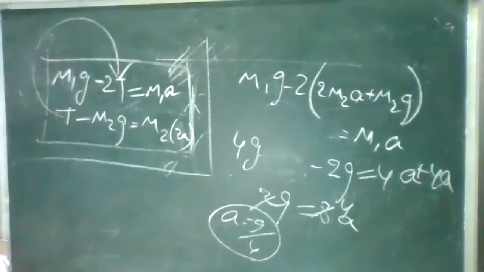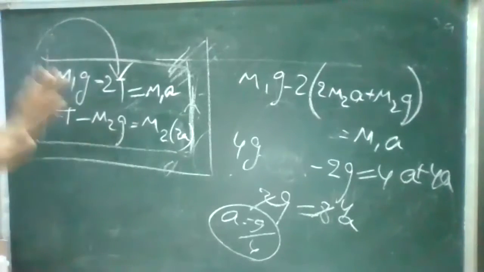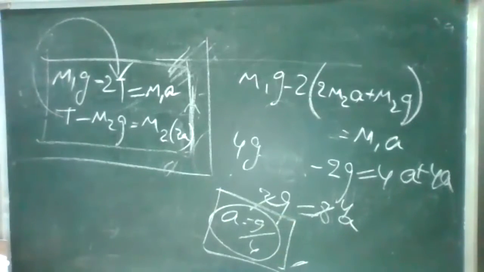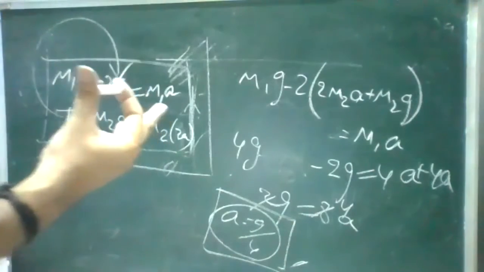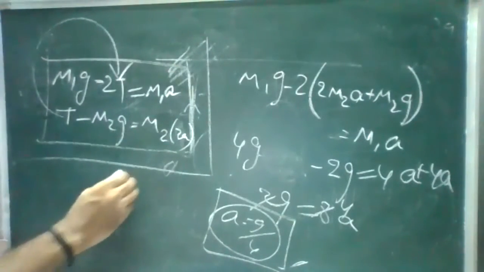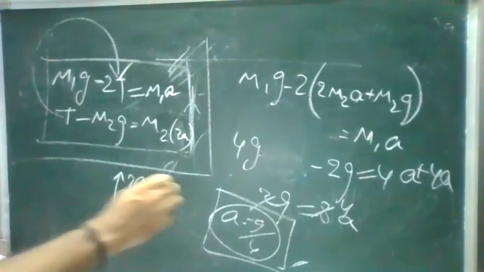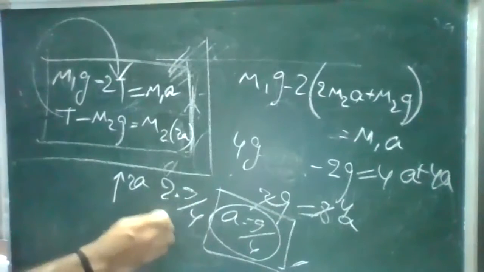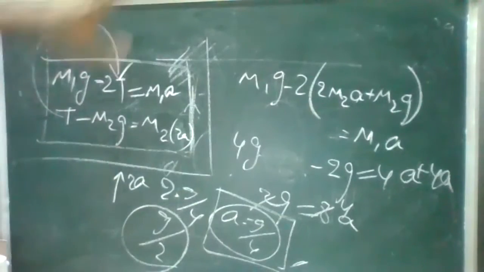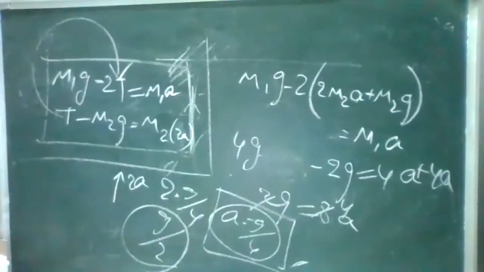How much are you getting? Right, correct. So it is g by 4. Now, what we need to find is the acceleration for the block M2. For the block M2, the acceleration is 2a. Remember, the acceleration is 2a. So 2 into g by 4, so it is g by 2. The acceleration for the block M2 is g by 2. Just substitute the relation and we'll get the acceleration here.